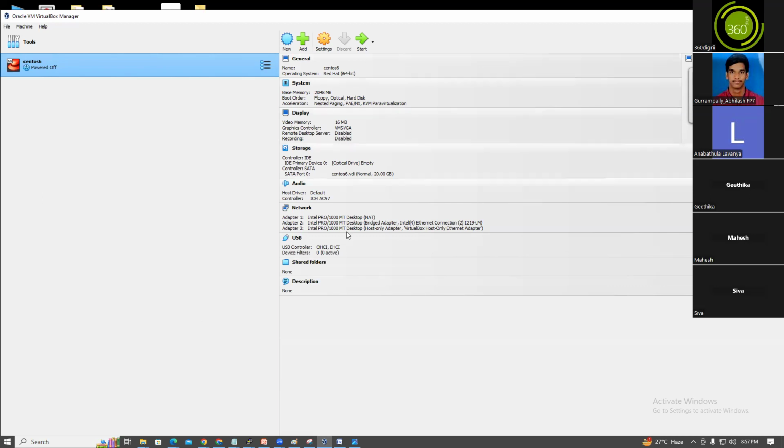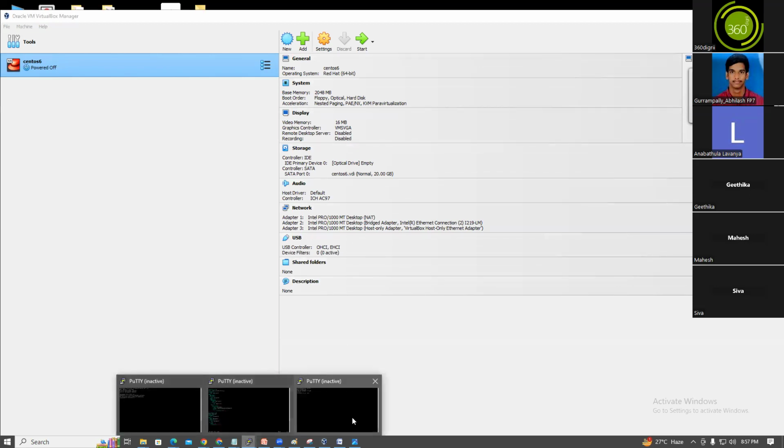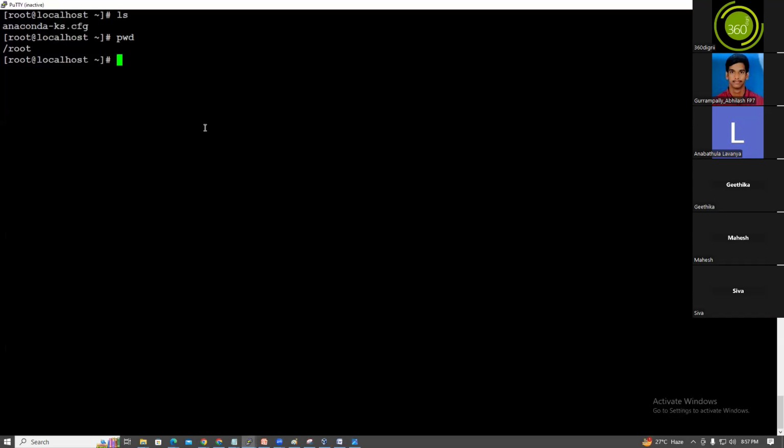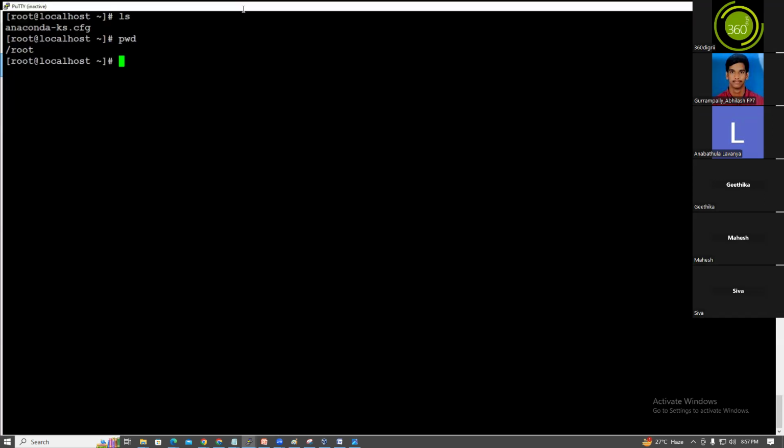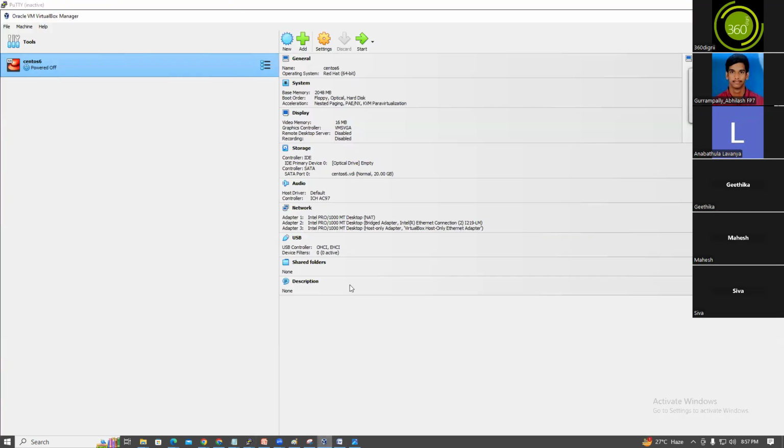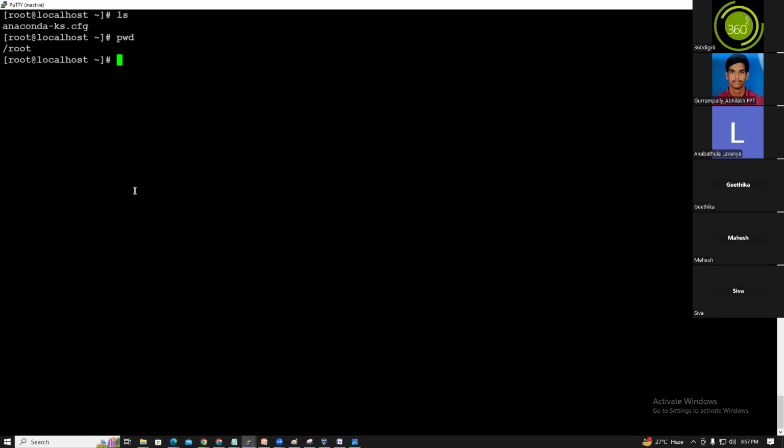I was connected through PuTTY, right? Now I am trying to execute a command, and it is showing something like inactive because my server is in shutdown state. So that's the reason we are unable to interact with the shell. We are unable to interact with the server because the server is in shutdown state. What is this PuTTY, and how do you connect with it? We'll show you tomorrow or the day after.